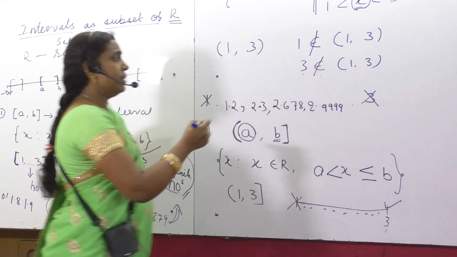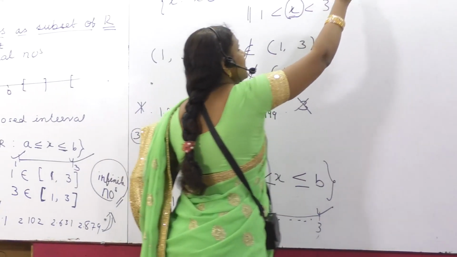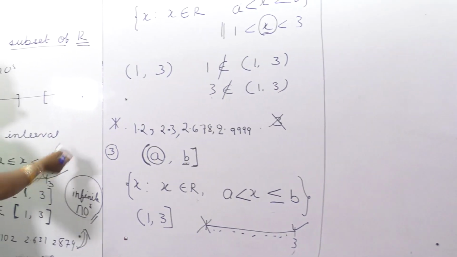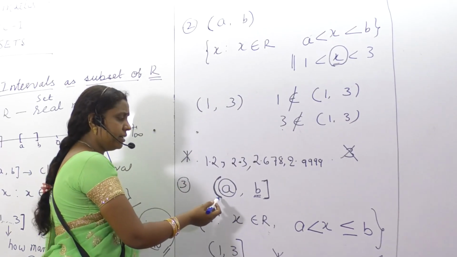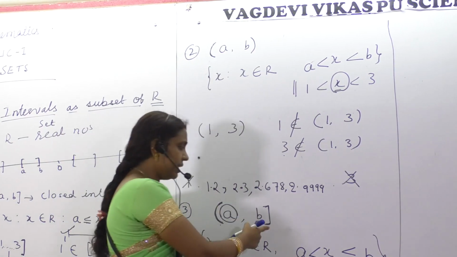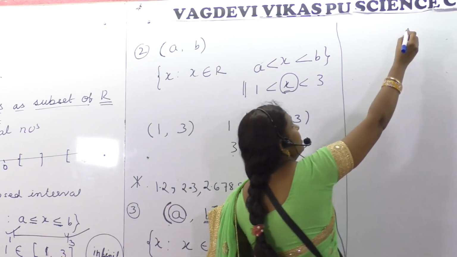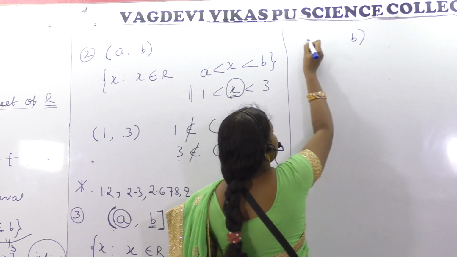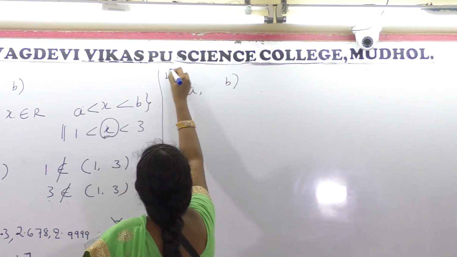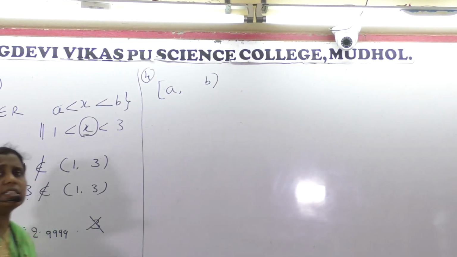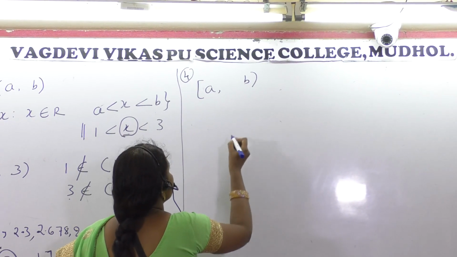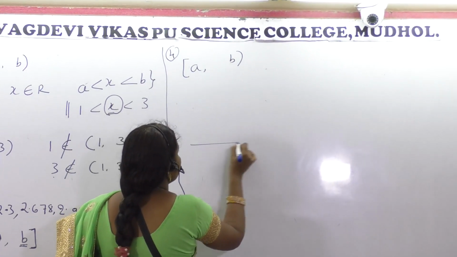Can you guess what might be the next case? Closed we finished, open we finished, now partial open, partial closed. This also can be considered, so this is case 4. Let us write the range and you will understand.